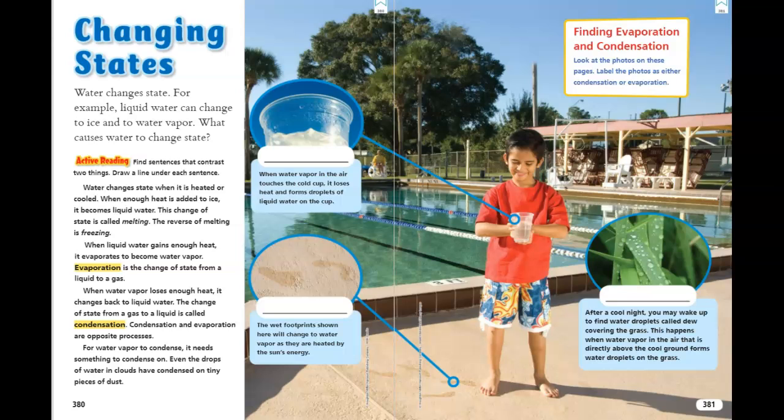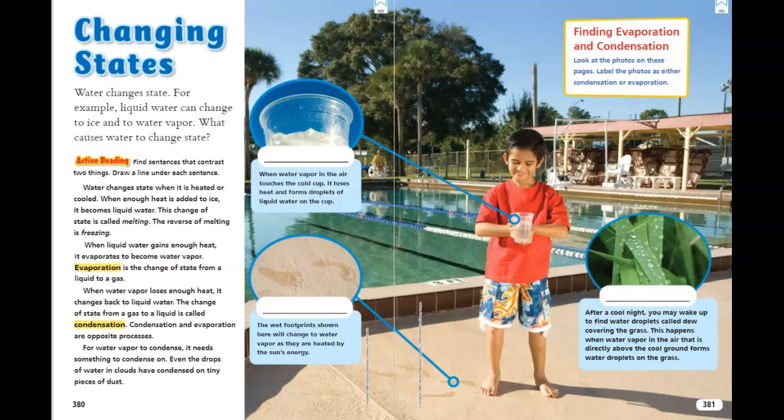When enough heat is added to ice, it becomes liquid water. This change of state is called melting. The reverse of melting is freezing. When liquid water gains enough heat, it evaporates to become water vapor. Evaporation is the change of state from a liquid to a gas. When water vapor loses enough heat, it changes back to liquid water. The change of state from a gas to a liquid is called condensation. Condensation and evaporation are opposite processes.